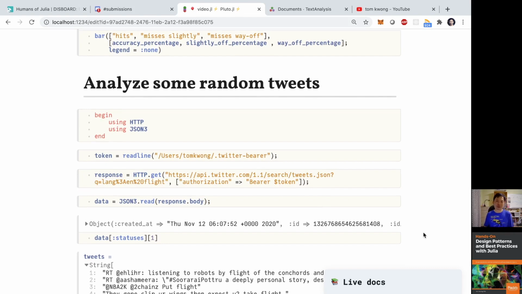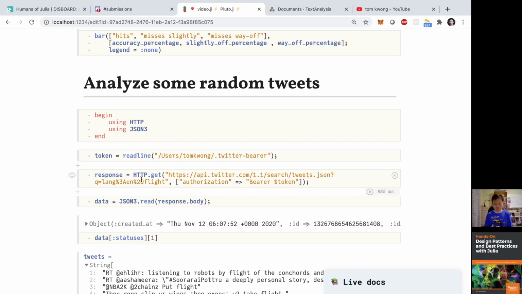Twitter has an API which is really easy to use. I signed up for it, and I don't even need to use any package. I just use HTTP over here, and all I need to do is hit the RESTful URL with a particular query, and then it will return a JSON document.